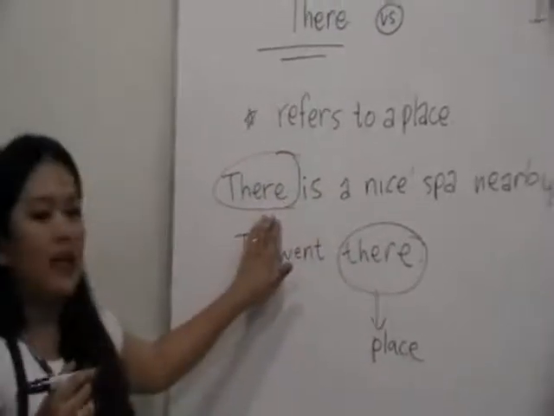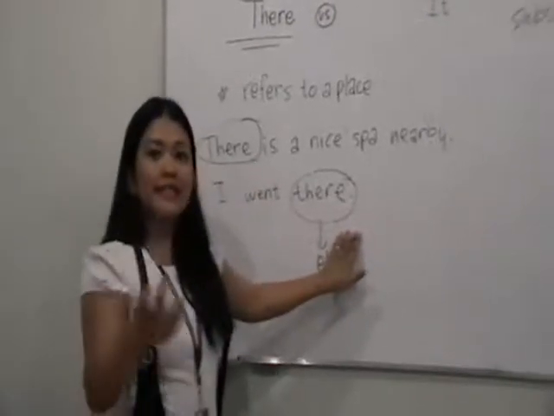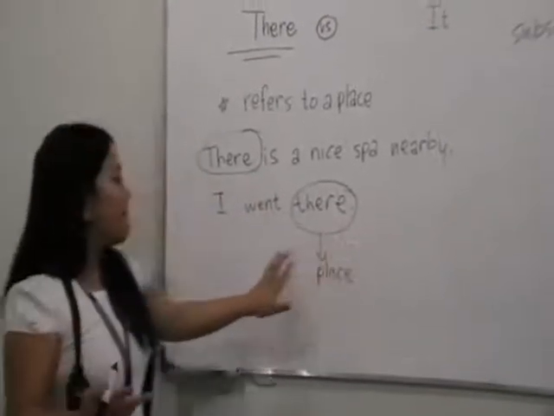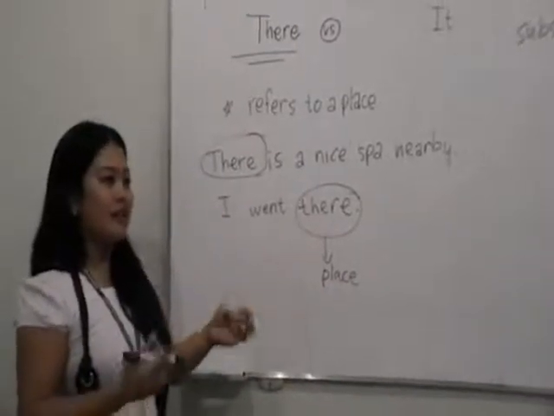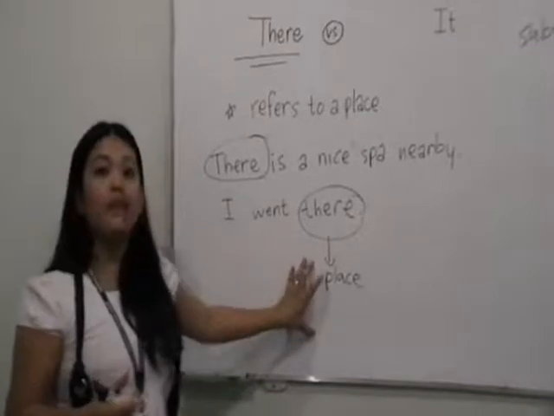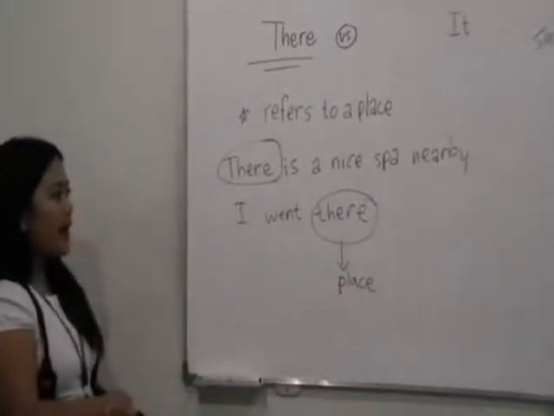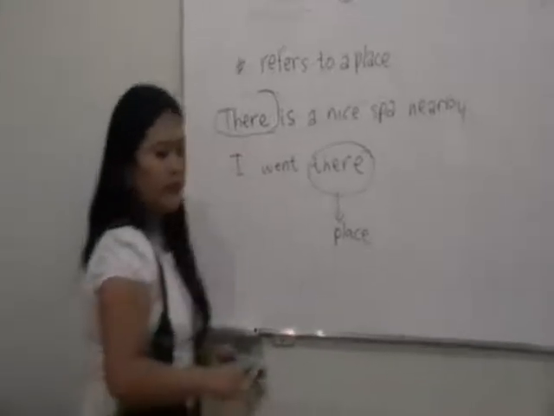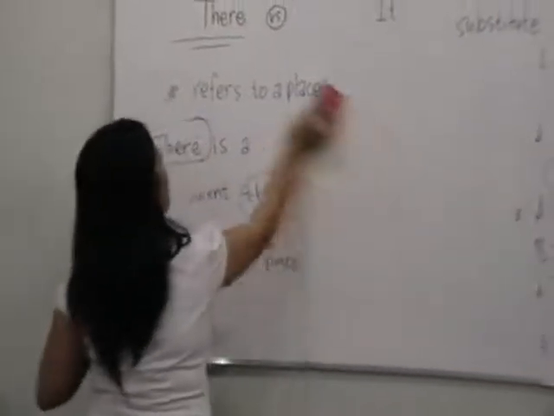Okay, so here, there, the first time I talk about it. The there here is the second time I talk about it. But this is already talking about a place. Okay, so there is a spa nearby. I went there. Okay, let's go to it.